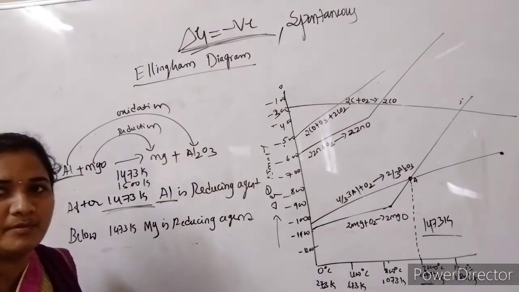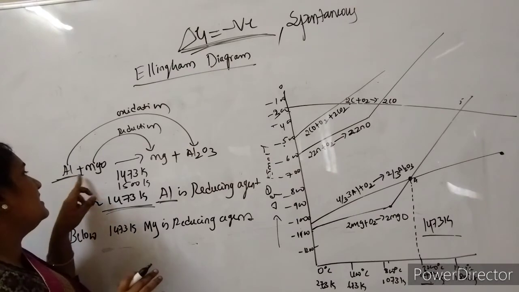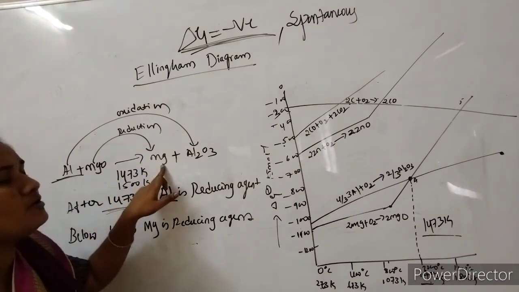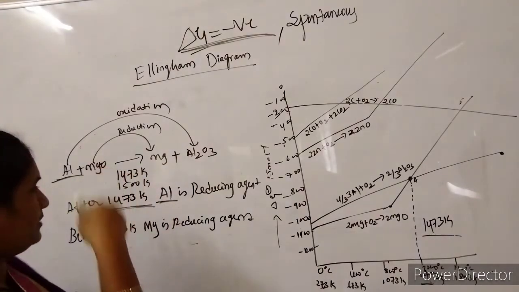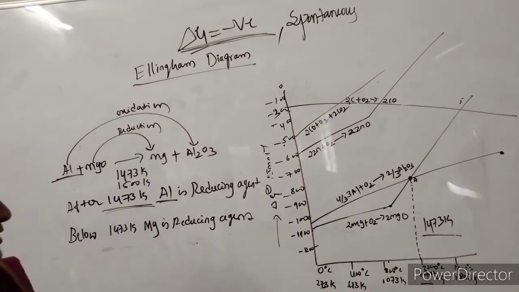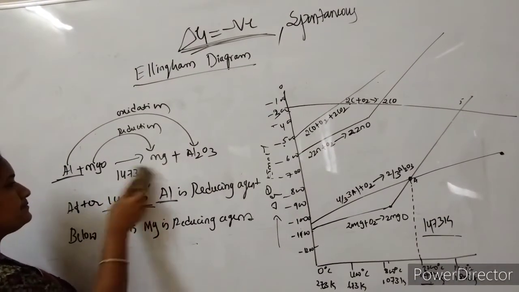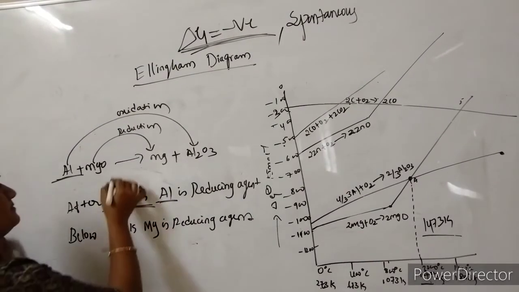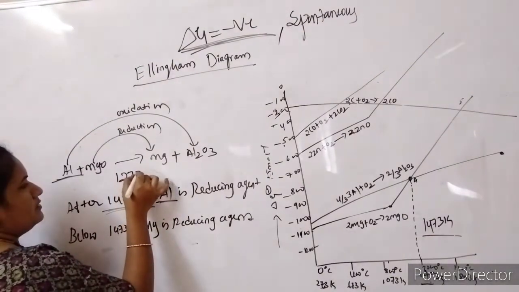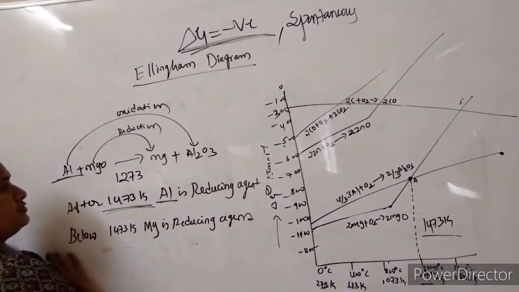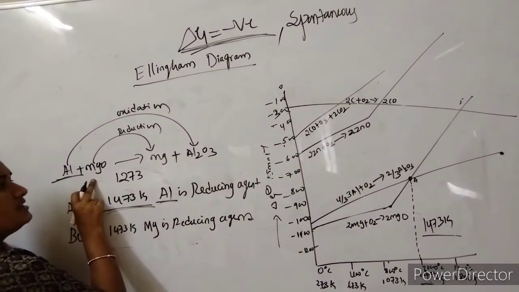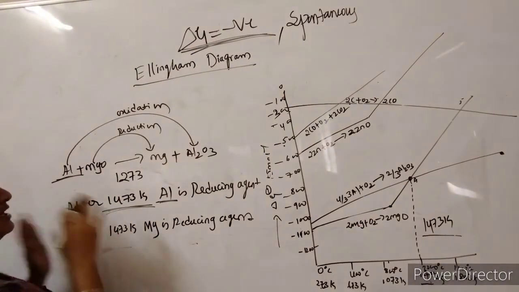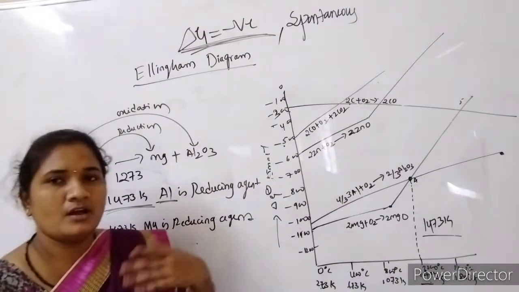Aluminium is capable of reducing magnesium oxide to Mg at that temperature. If the temperature is about 1200 or else 1273 Kelvin, then we have to use magnesium as a reducing agent to convert aluminium trioxide into aluminium.